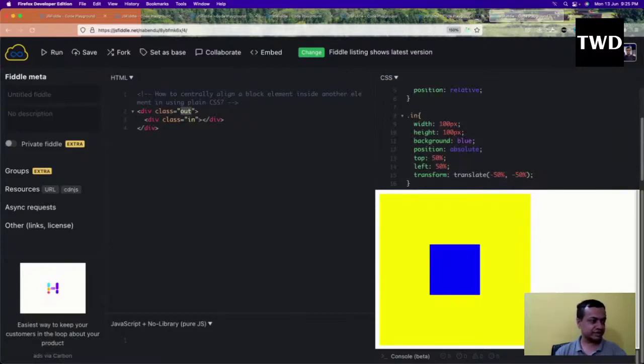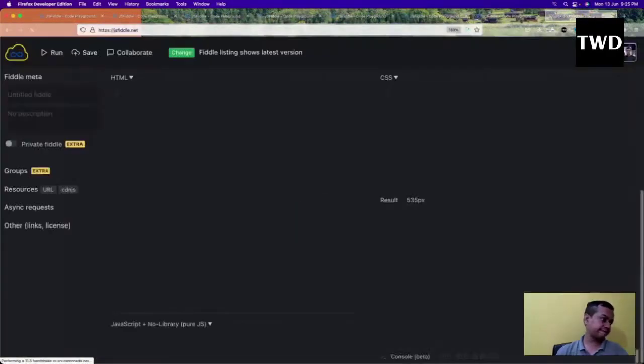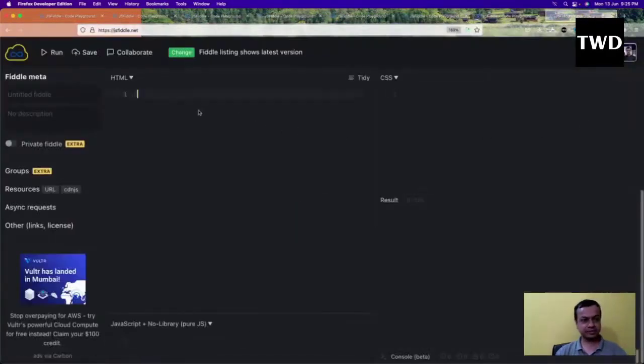Okay, so that is there. The interviewer can also ask, let us see this as the last question maybe: how to center a block element inside using flexbox and CSS grid.